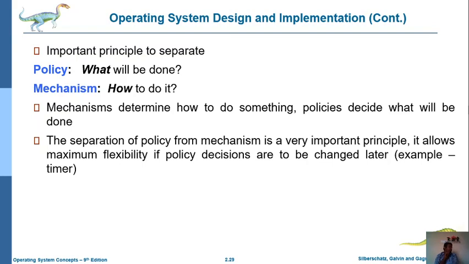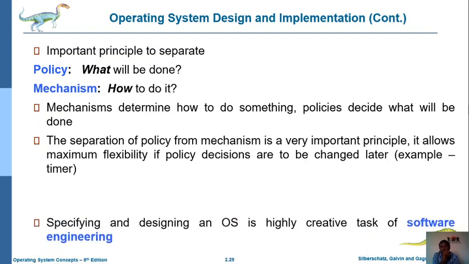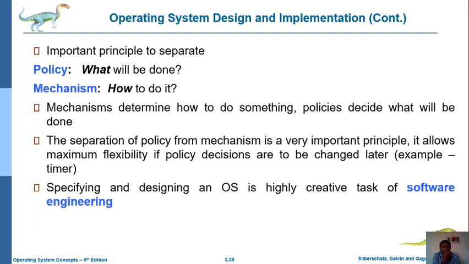So that's why the separation of policy and mechanism is very important in operating system design. Why? Because what we will implement, whatever services can be provided with that particular operating system, and how to implement such things with the operating system. Such a differentiation is very important to implement any operating system.